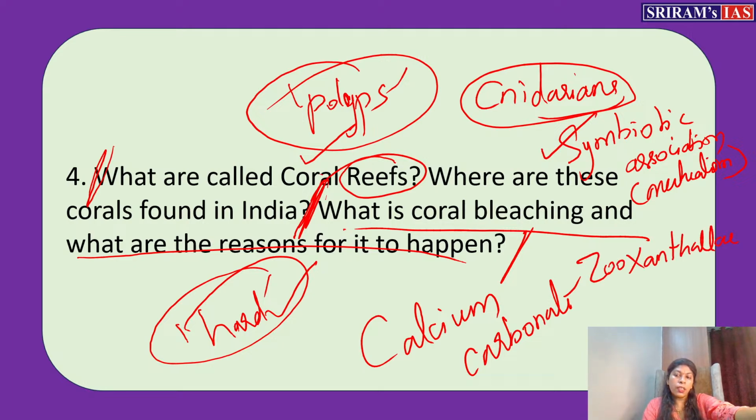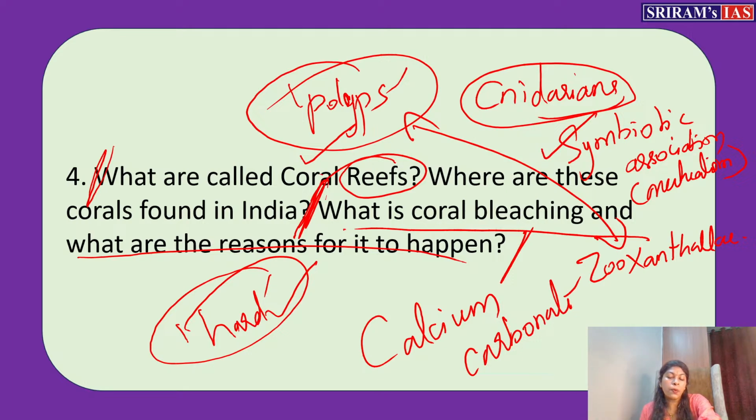What they do is, polyp and zooxanthellae enter into an agreement. Zooxanthellae will live inside the polyp, inside the exoskeleton. So polyps give a place, a home for them. You need not pay any rent, you can come and live. But because it is an algae, it can photosynthesize and prepares the food. It exchanges the food which it prepared with the polyp.